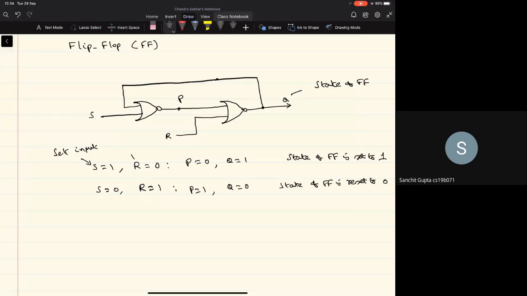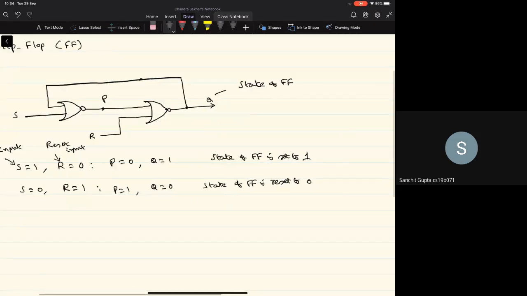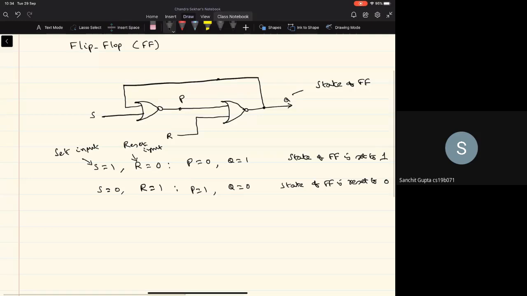That's why this R input is referred to as the reset input. Whenever the reset input is 1, the output of the circuit, that is the flip-flop, will become 0. Whenever S equal to 1, the output of the flip-flop will be equal to 1. That's why it's called the set operation. Otherwise, it's called the reset operation. Okay. Are there any questions about this?